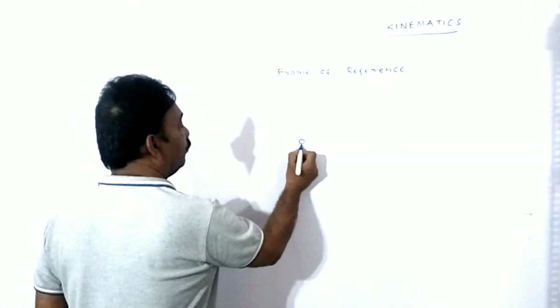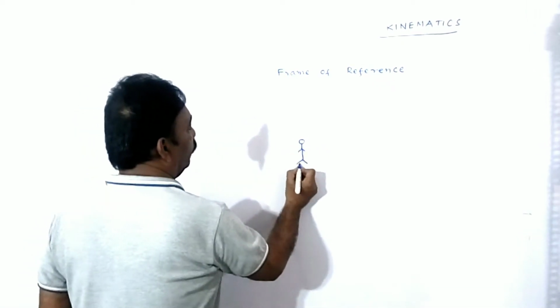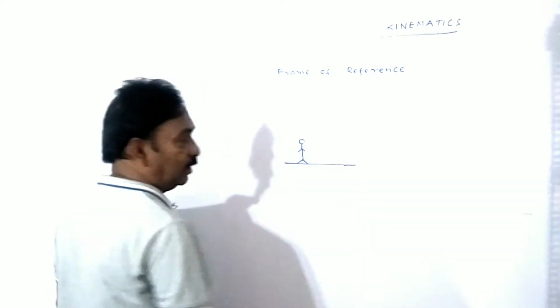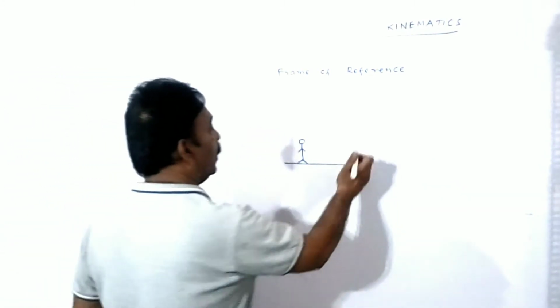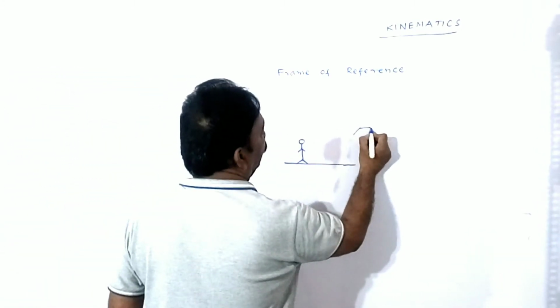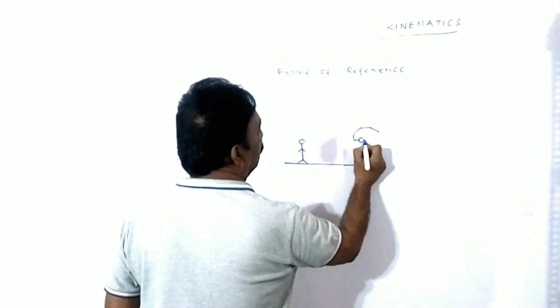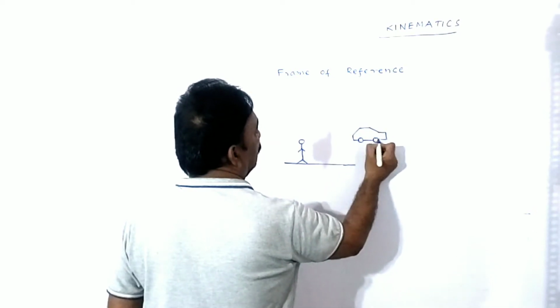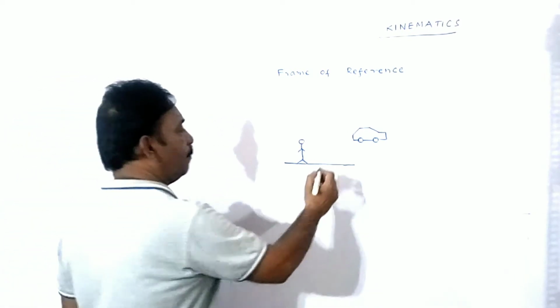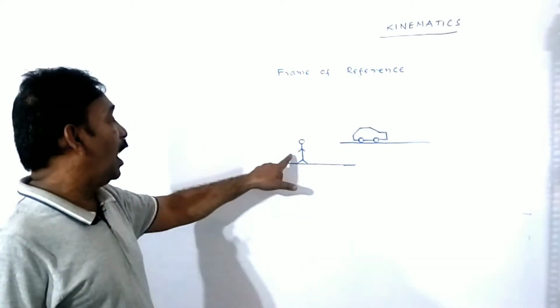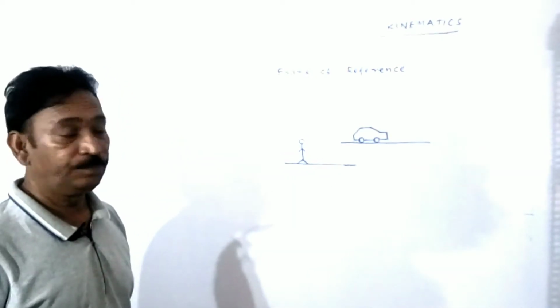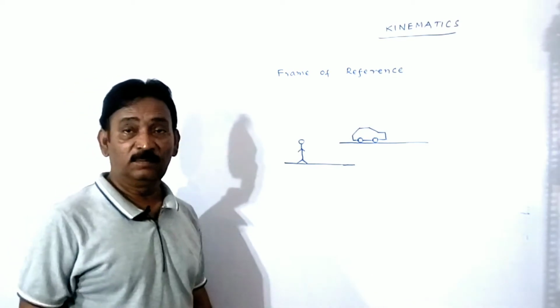Here I will explain with an example. Listen to my words carefully. For example, you or me are standing here. And say it is a bus or a car which is on the road. I am observing the car.